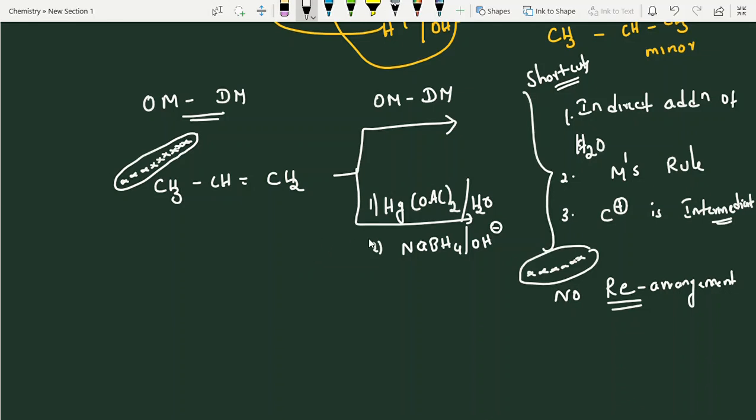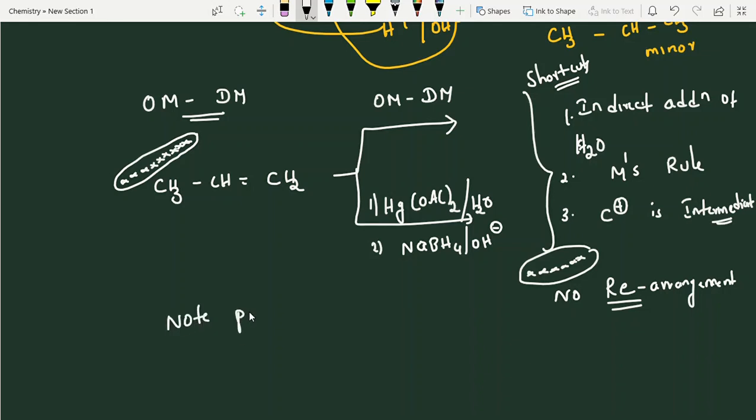Only the first one, H plus in presence of water, and the diborane, HBO, they are asking. At advanced level, you'll get a cyclic transition state. Its mechanism is also different, students. It is a cyclic transition state followed by a carbocation intermediate. The carbocation intermediate will be generated, but that carbocation, an important note point I am writing here.